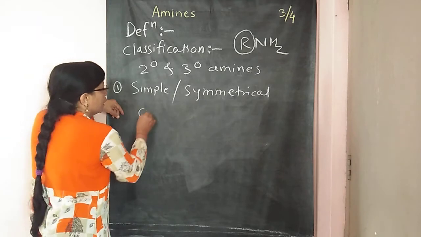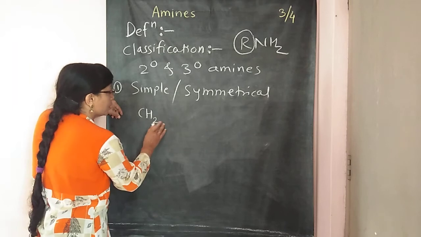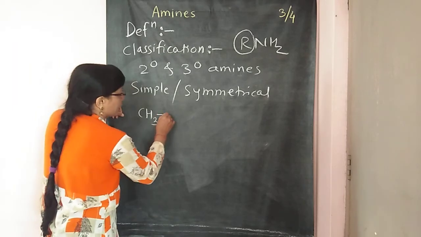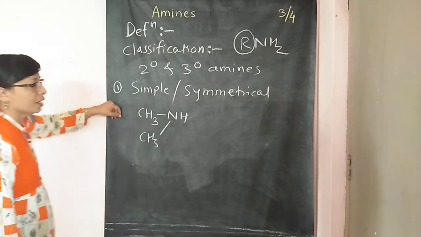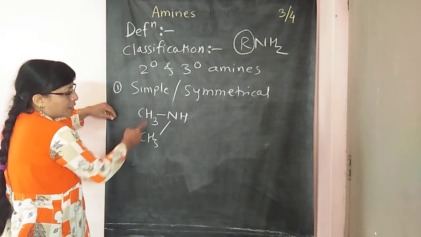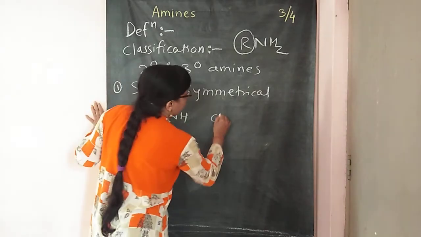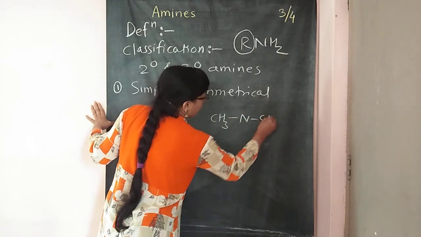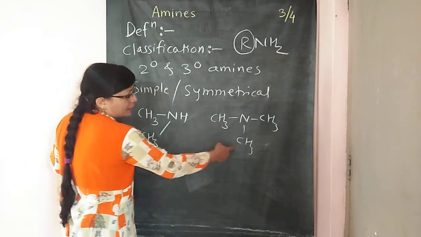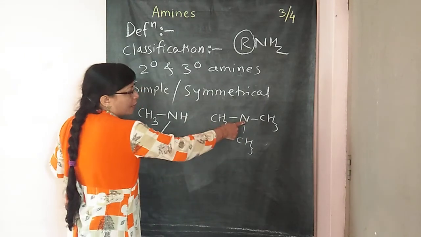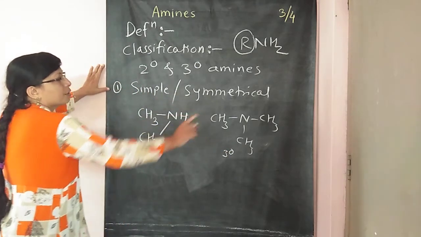For example, in this secondary amine, the CH3 groups are twice. That means the secondary amine is CH3, NH, CH3. So the two R groups are the same. So this is a simple or symmetrical secondary amine. And if three CH3 groups are attached to the nitrogen, that means three same R groups are attached to the nitrogen in this tertiary amine, then it is called a simple or symmetrical amine.